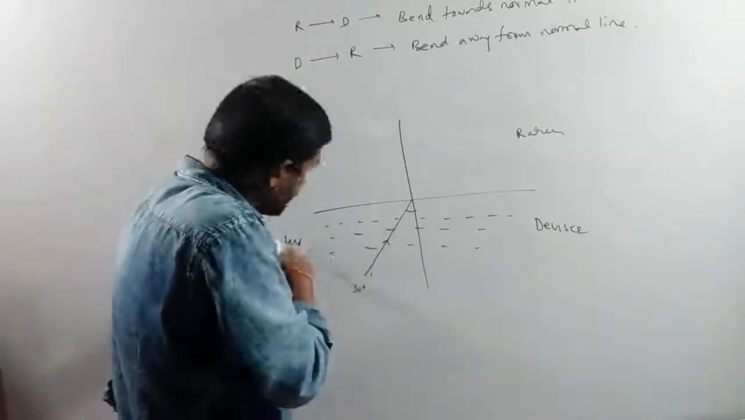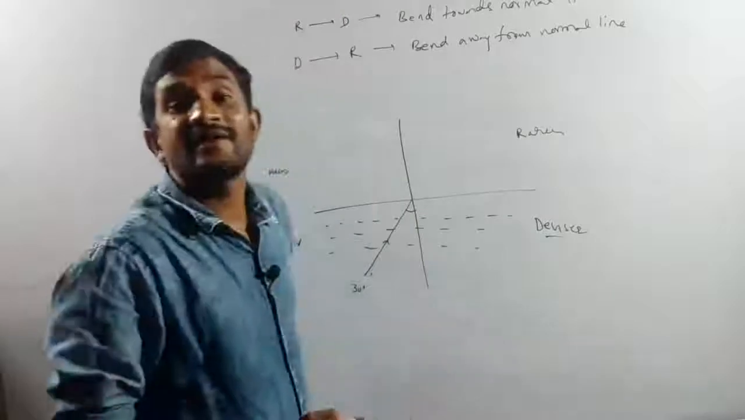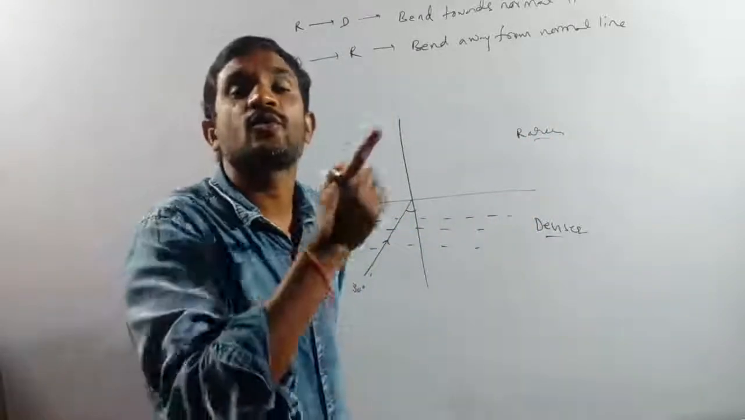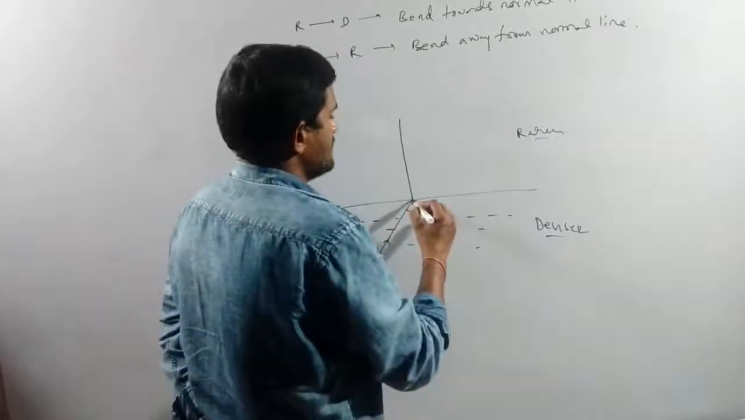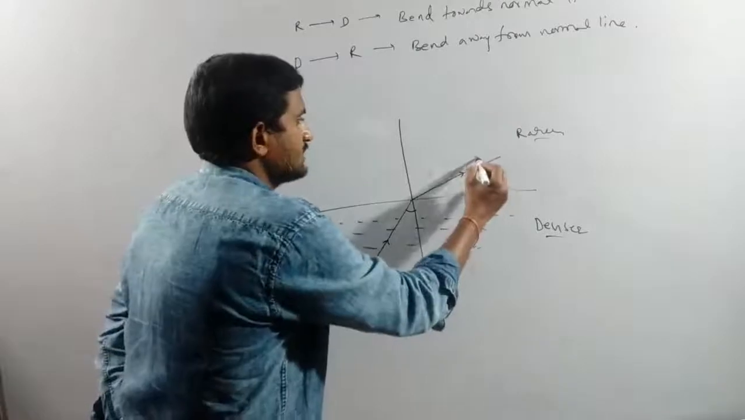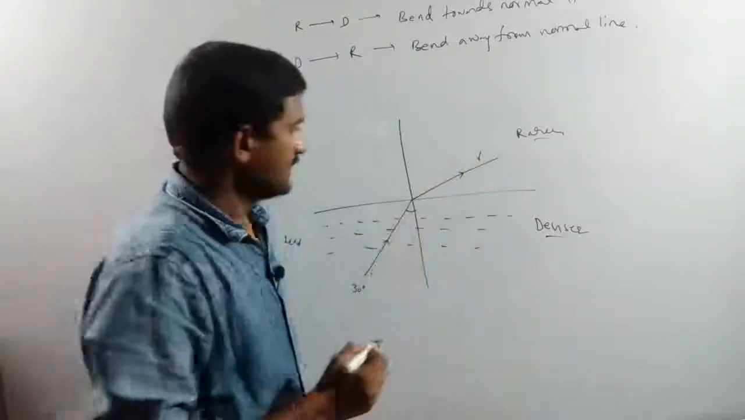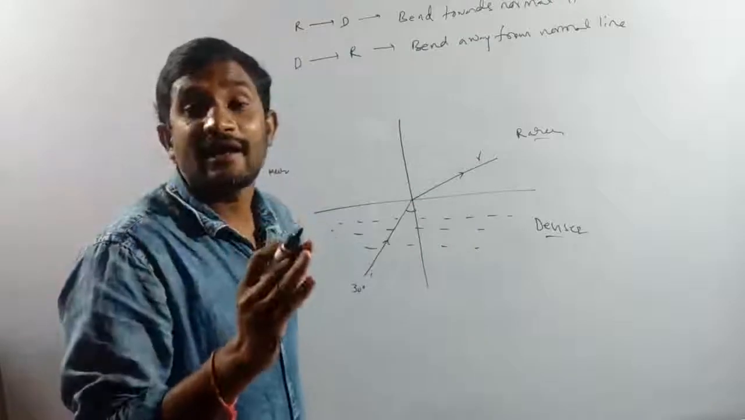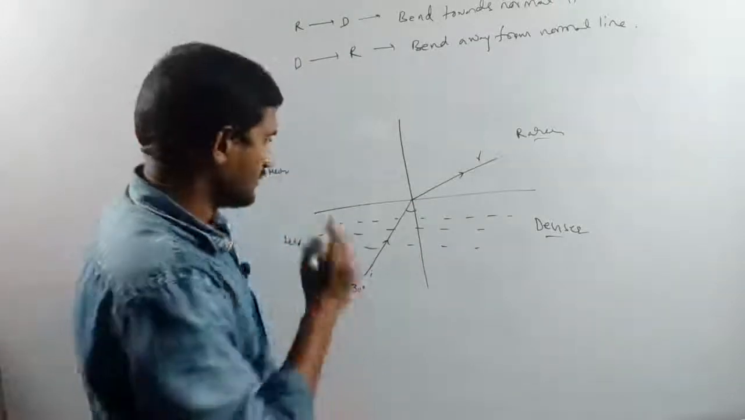It is moving from which medium to which medium? Denser to rarer. When it is moved from denser to rarer, at the time it bends away from the normal line. Yes, it moved. It's a refracted ray. It's also making a refracted angle. Angle I does not equal angle R here.